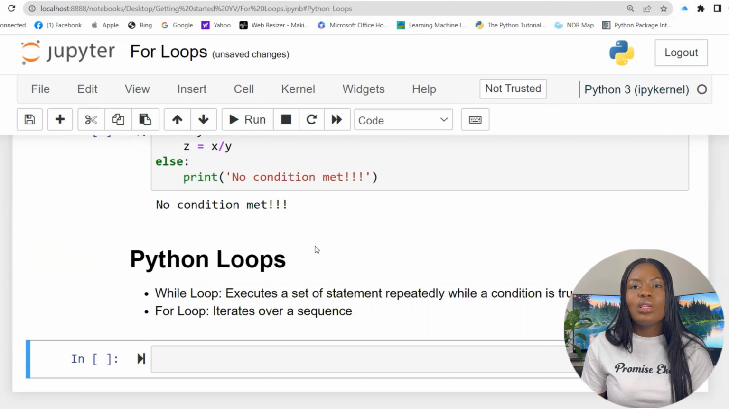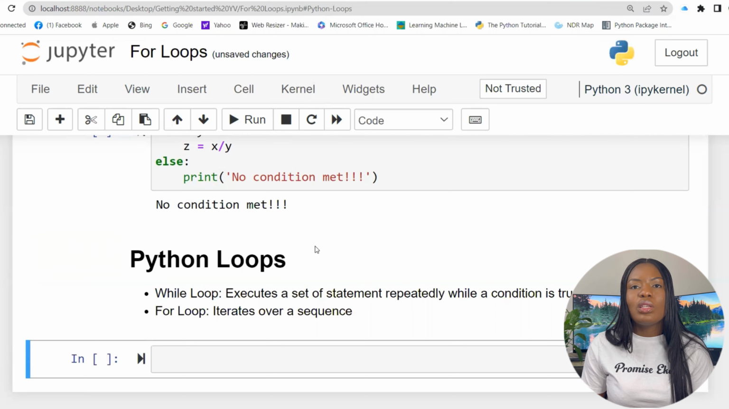So in my last video I talked about the Python if statement, and in this video we'll be talking about Python loops, and there are two types of loops. We have the while loops and we have the for loops. A while loop executes a set of statements repeatedly while something is true. So you continuously repeat a certain statement while something is true. With a for loop, you just iterate through an iterable. An iterable could be a list, a string, a tuple, or a data frame. We'll go into all of that later.